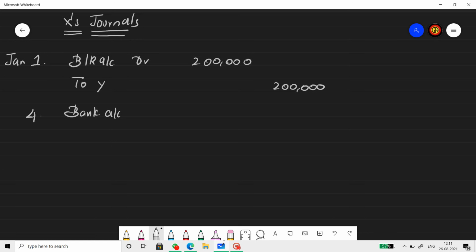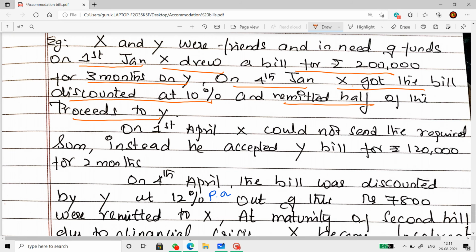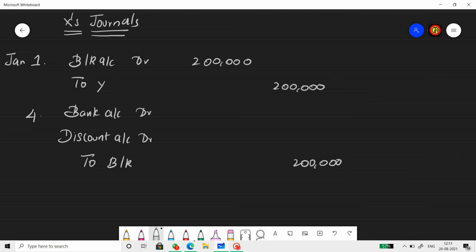So bank account debit, discount account debit to BR account. Bill amount is 2 lakh. Discounting charges is, I would like to see the rate of discount, 10%, right? And it's a 3 months bill. So when you calculate that, the amount comes to 5,000. So 1,95,000 is the receipt figure.